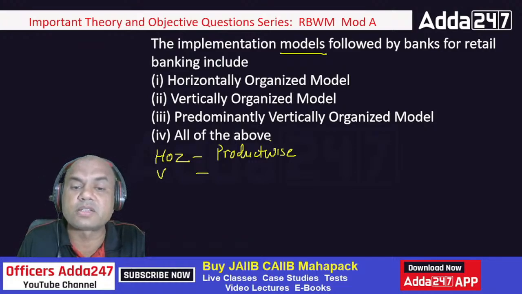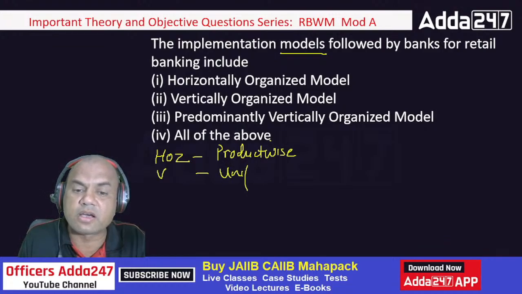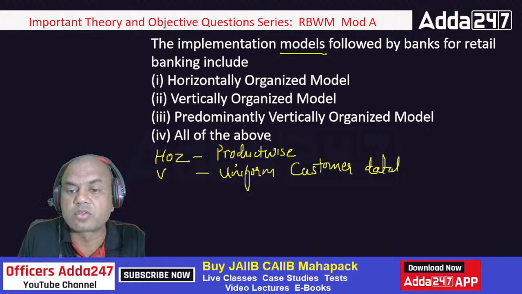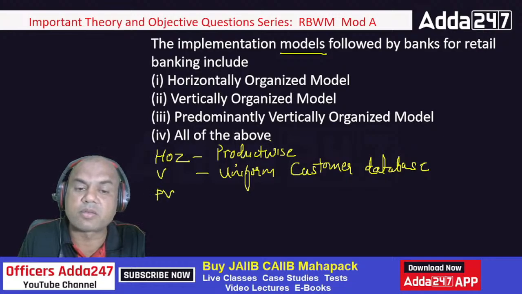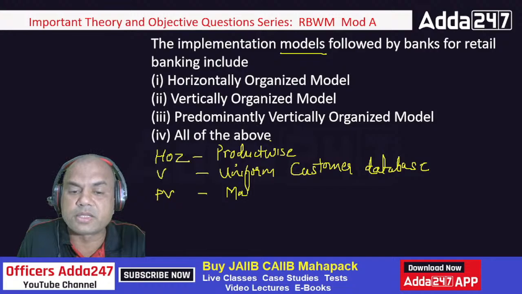Reverse is this vertical model. Vertical, what happens? It is not product wise. It is a uniform customer database. Uniform means saving, current, loans, everyone focuses on the same customer database. PV means predominantly vertically, means major data is shared.